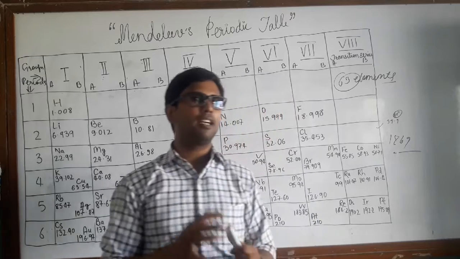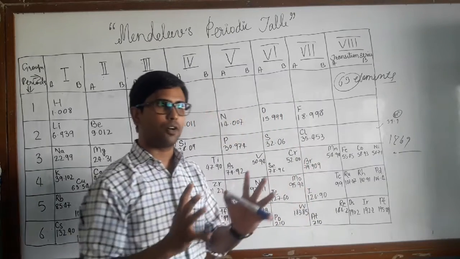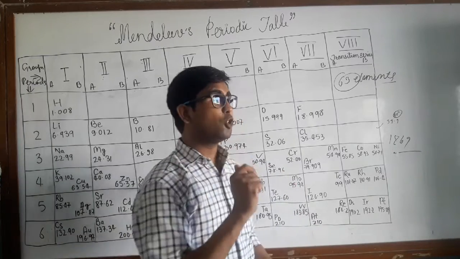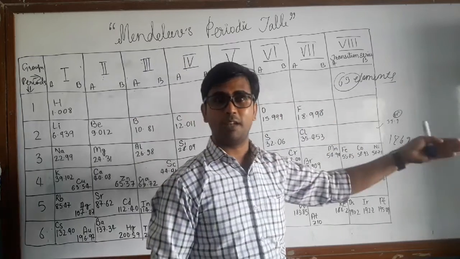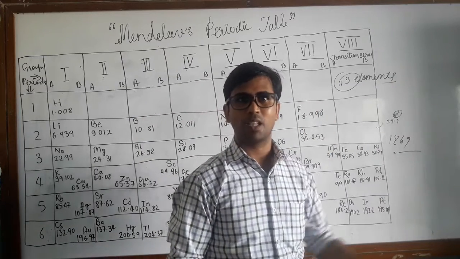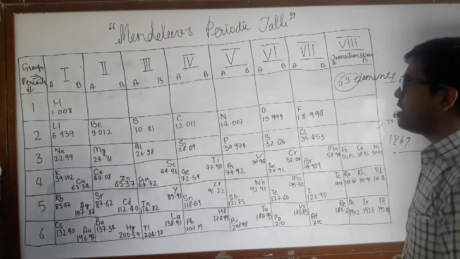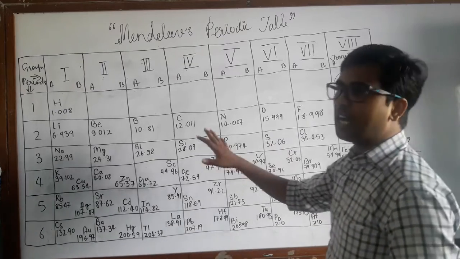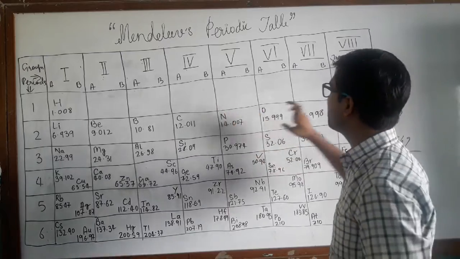Mendeleev had that intuition, and he got ideas and inputs from different varieties of experiments, and he decided to leave some gaps, and those gaps were fulfilled by new elements discovered later. Mendeleev created a new way of arranging all the elements, and his idea was to put them according to increasing atomic mass.